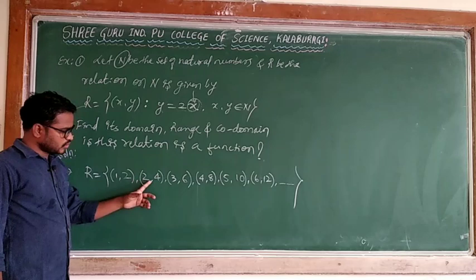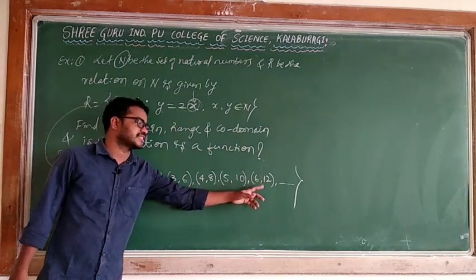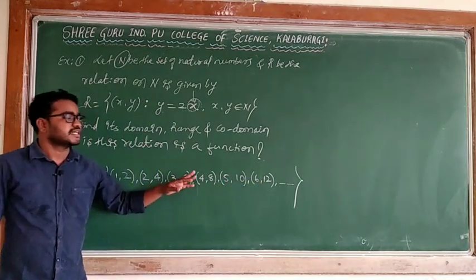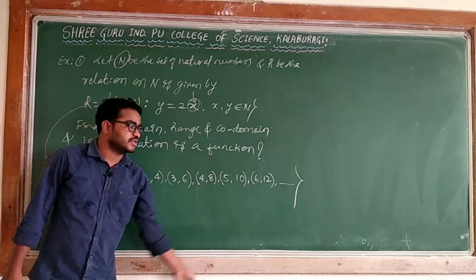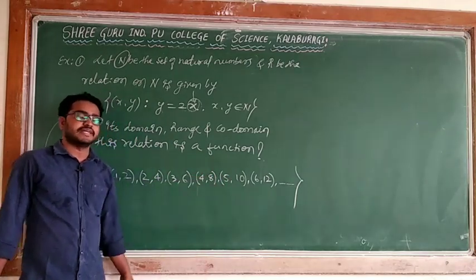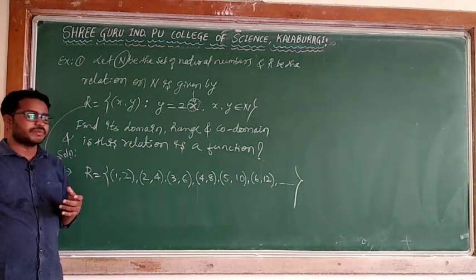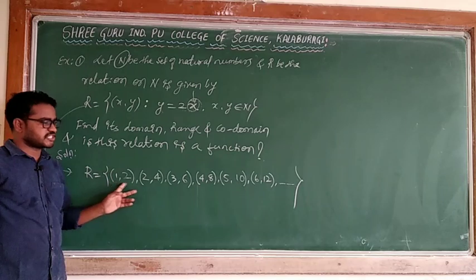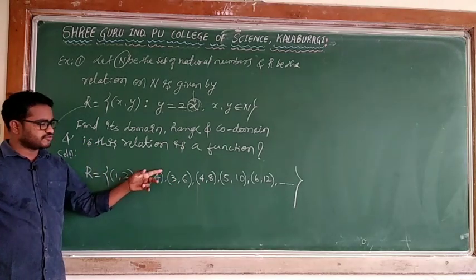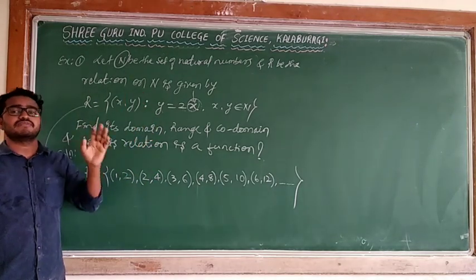The relation is 1 comma 2, 2 comma 4, 3 comma 6, 4 comma 8, 5 comma 10, 6 comma 12, 7 comma 14, 8 comma 16, 9 comma 18, and so on, you will get so many. What is the domain? I said domain is always the first elements of the relation. So I can say 1, 2, 3, 4, 5, 6, 7, 8, 9, 10. No number I am leaving.